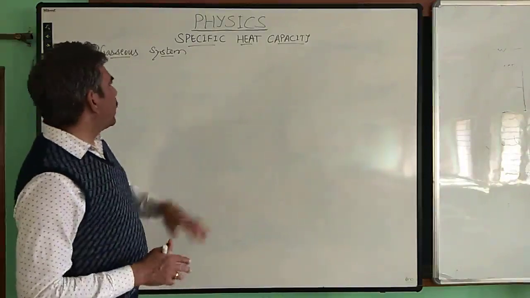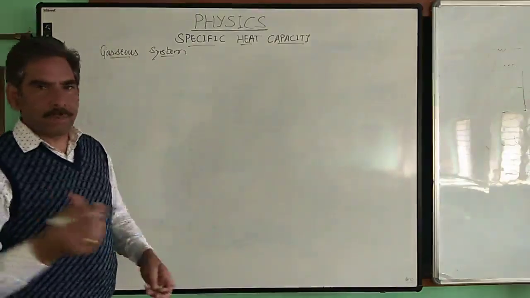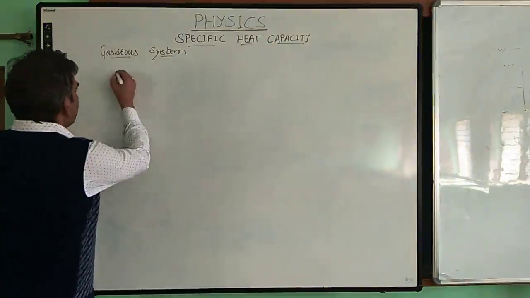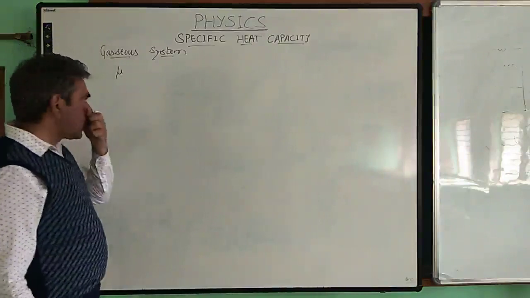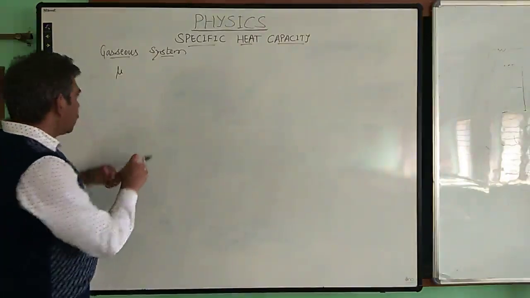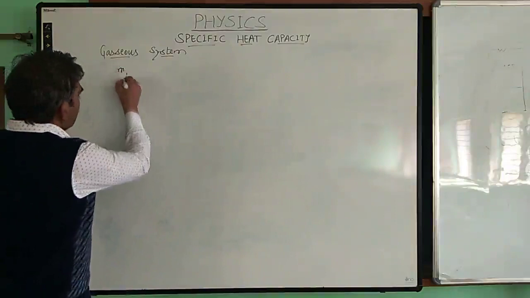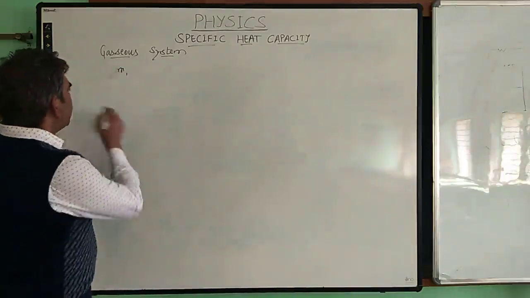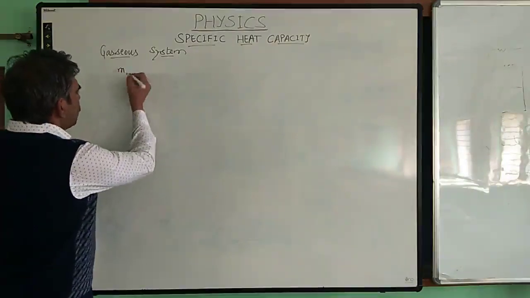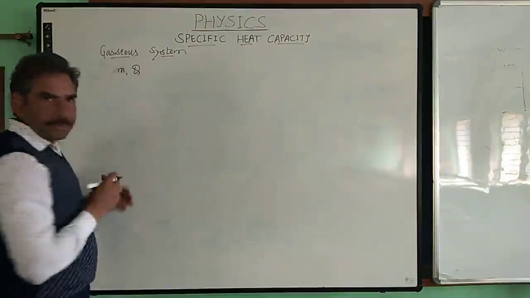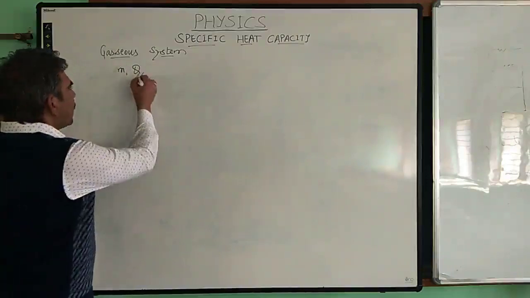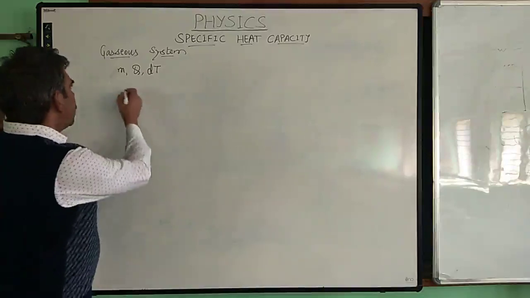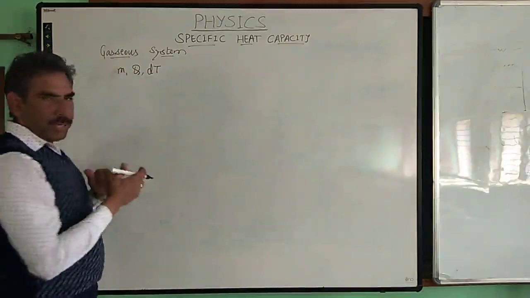Suppose we have 1 mole of the gas, for example, and we add some amount of heat to it. Or we can also take m, the mass of the gaseous system we are taking, and this mass of the gas is absorbing q amount of heat, and by that heat its temperature changes by dT. Then we already know in this case we have to keep either pressure or volume constant.